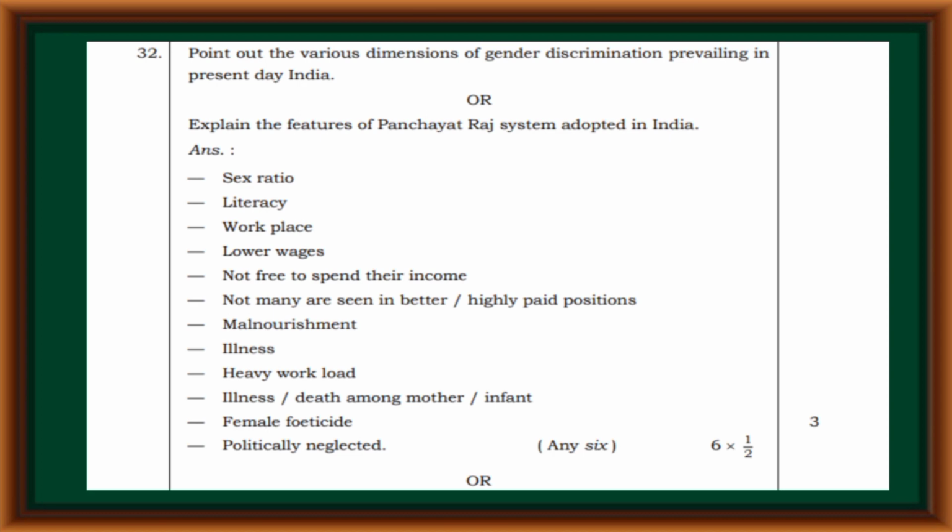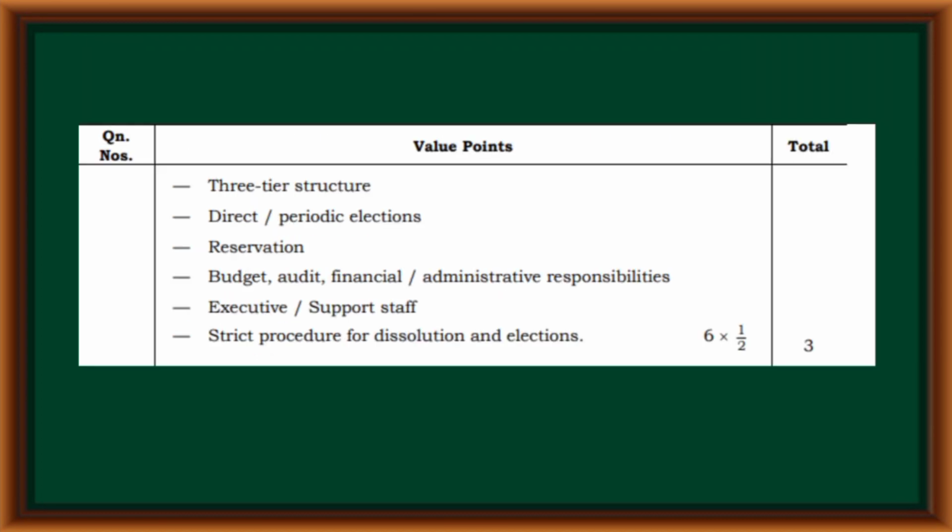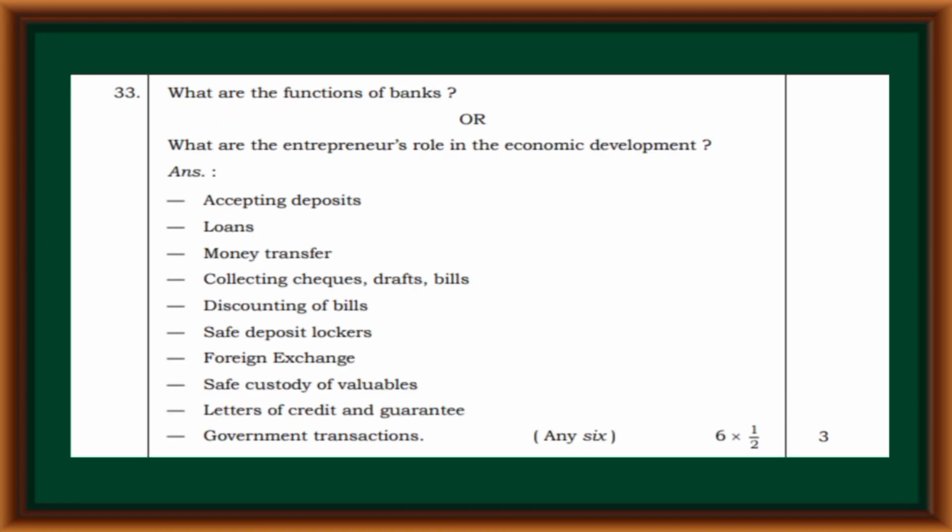Explain the features of the Panchayat Raj system adopted in India. Three-tier structure, direct periodical elections, reservation, budget audit, financial and administrative responsibilities, executive support staff, strict procedure for dissolution and elections.